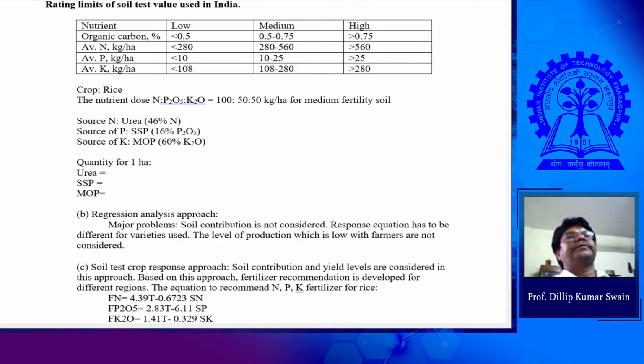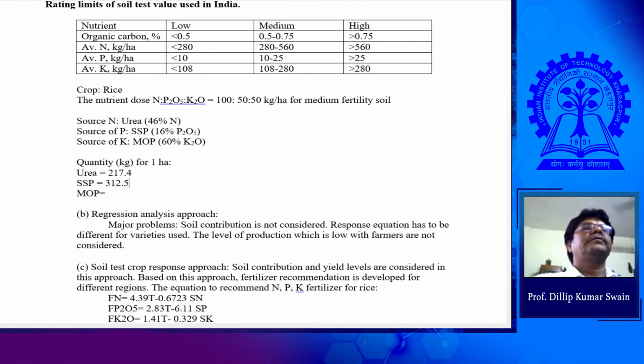How much urea? 217.4 kg per hectare. Quantity in kg for 1 hectare: urea 217.4, and SSP 312.5 kg per hectare.